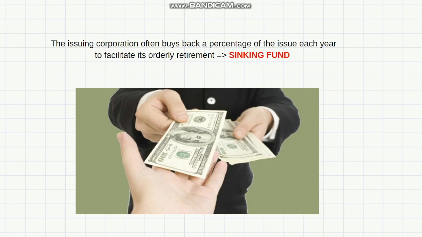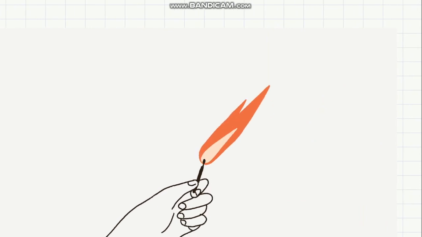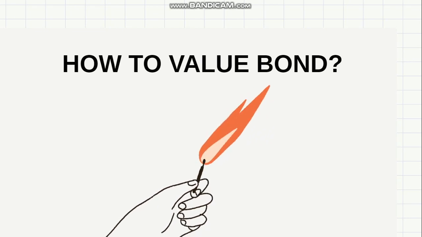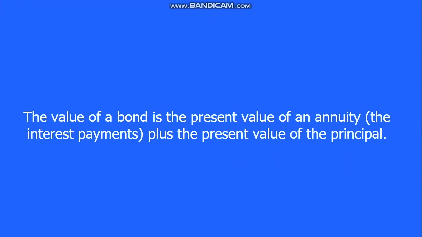Now, imagine you are an investor. You are hesitating whether to invest in stock or bond. Which one is a suitable investment for a portfolio? And for sure, what you have to do then is to calculate the bond's value. According to the key characteristics mentioned before, the value of a bond is found as the present value of an annuity, the interest payments, plus the present value of the principal.